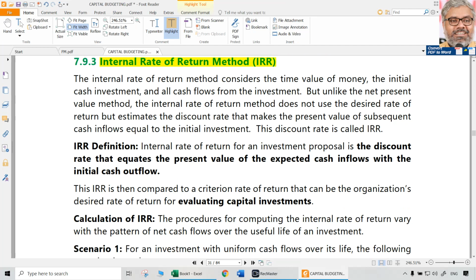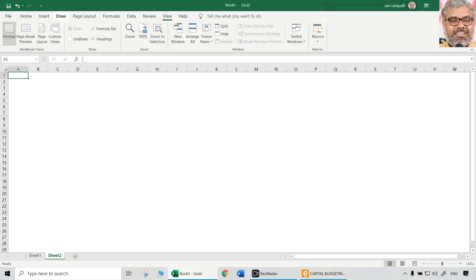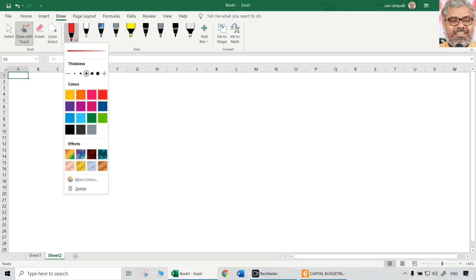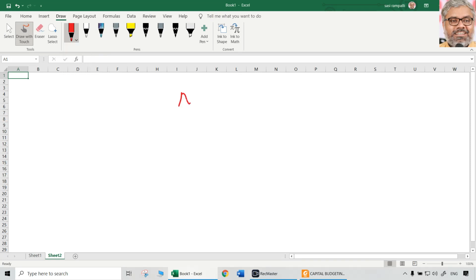First of all, NPV is different, IRR is different. In case of NPV, what we are calculating is the net present value, which is an absolute amount.